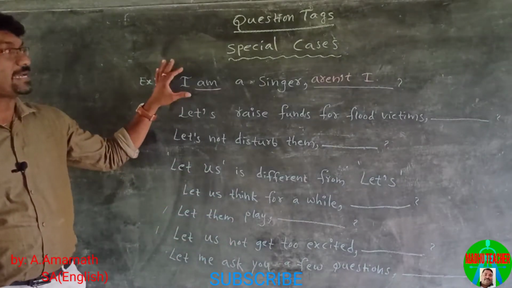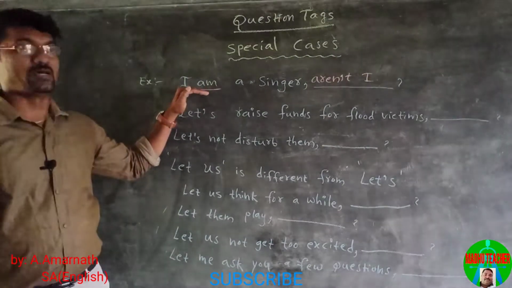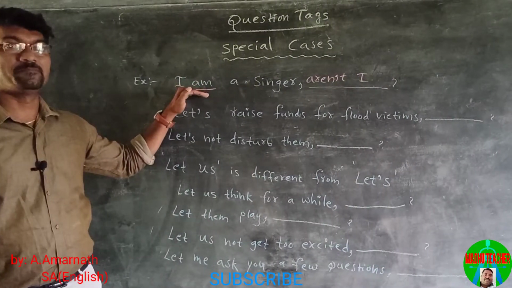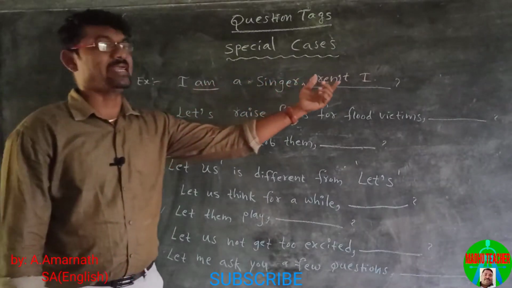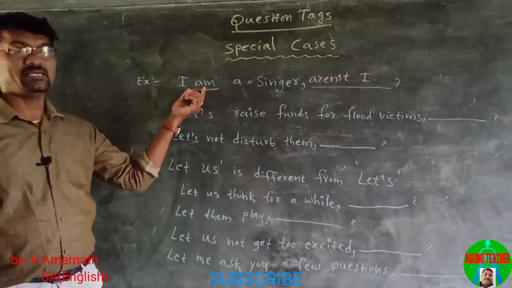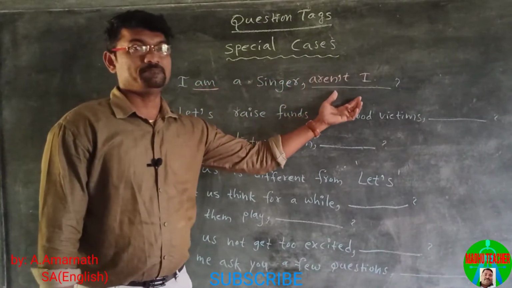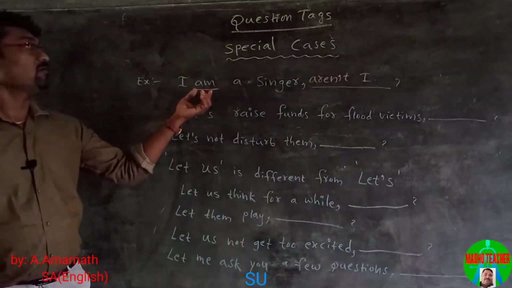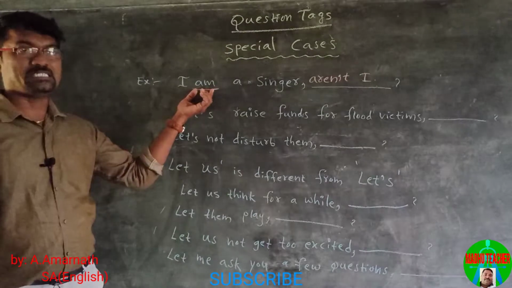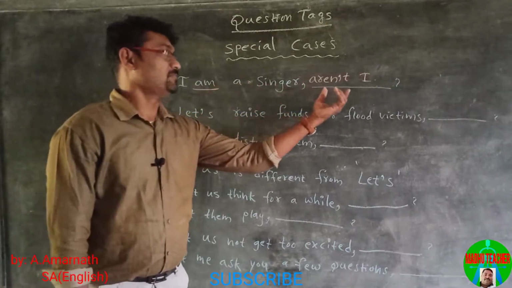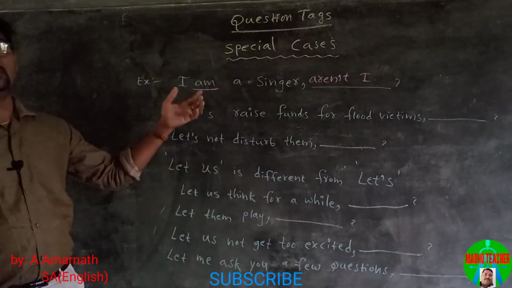So you must remember this, because this is different from other helping verbs. In other helping verbs, whatever it is, we use the negative form of the helping verb. But here, we must not use amn't, because am is quite different from the other helping verbs. So, when am is in positive, the tag always becomes aren't. It should not be amn't. Remember this.